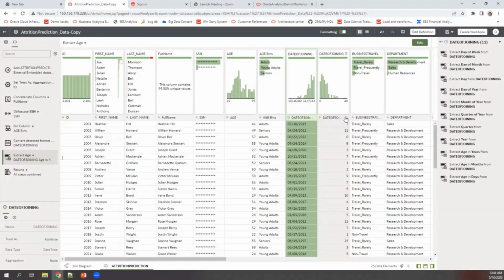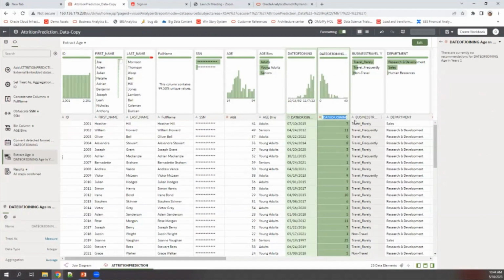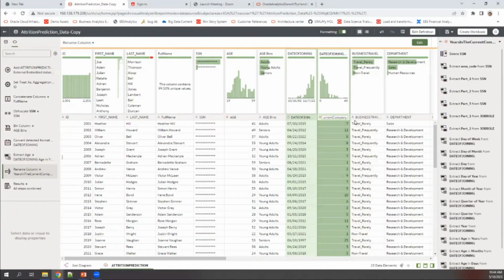So again, kebab menu, rename the column to, let's say, years in the current company. I will say enter, so that the column gets updated.